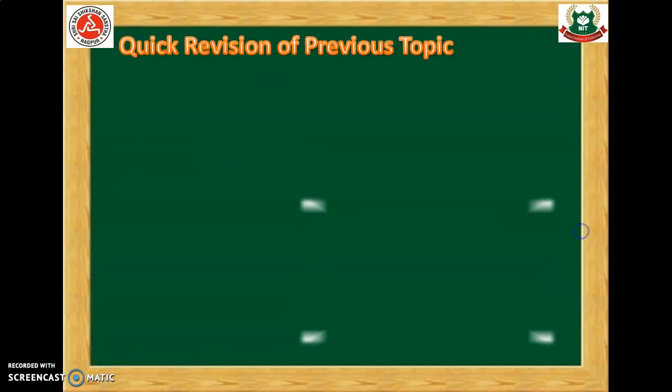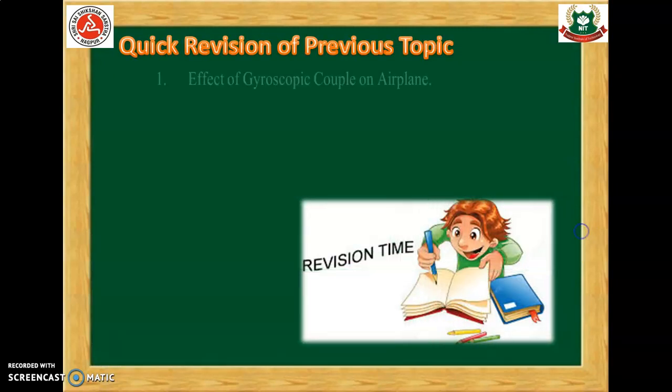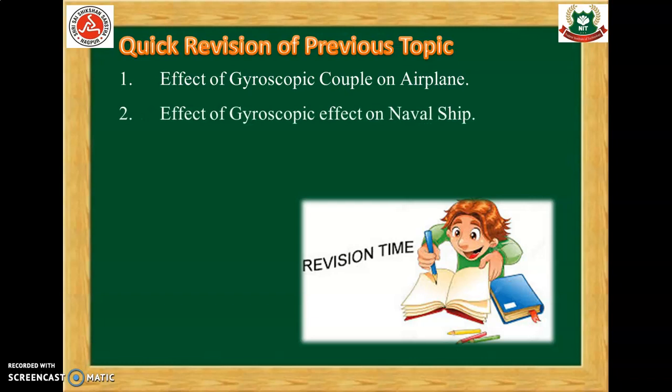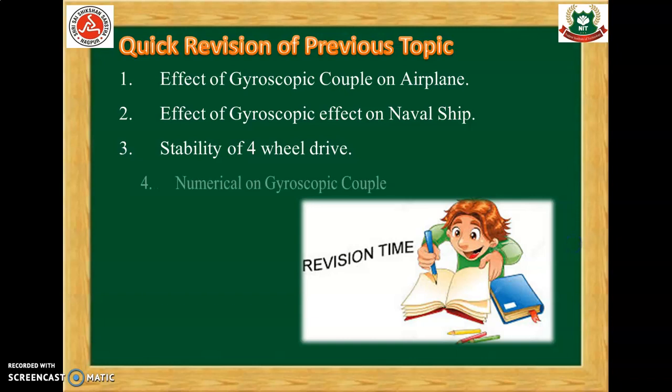Let's have a quick revision of the previous topics. We have studied the effect of gyroscopic couple on airplane. We have also studied the gyroscopic effect on naval ship, as well as we have also seen the stability of four-wheel drive on a curved path. We have also solved some numericals which are related with the gyroscopic couple.